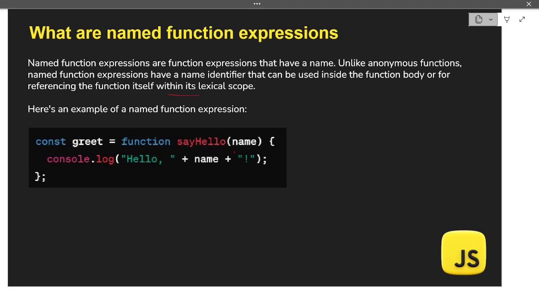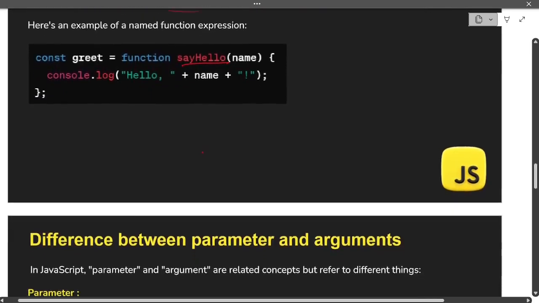So you can clearly understand, anonymous functions were the ones which do not have a name, and named function expressions are the ones which have a name. That's it. Okay. Let's now move on to the next question.